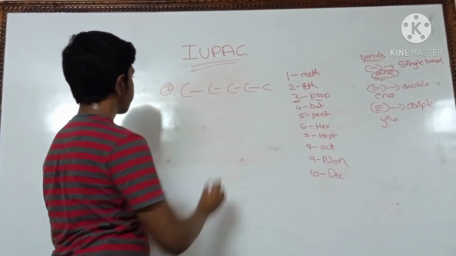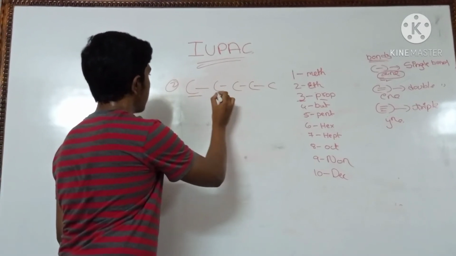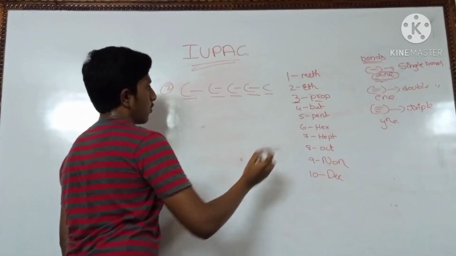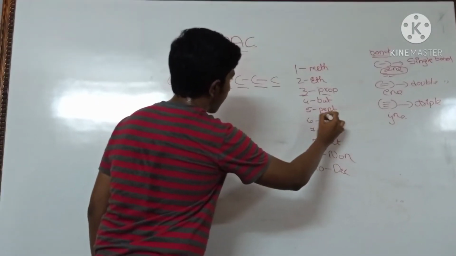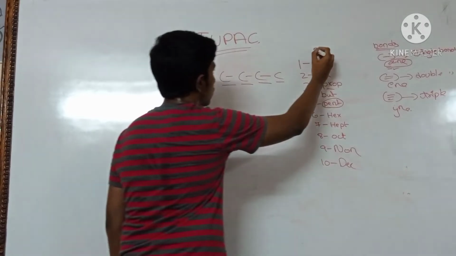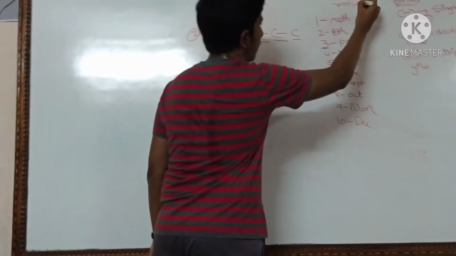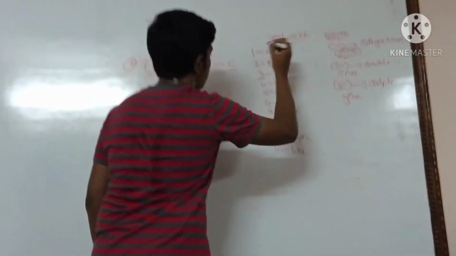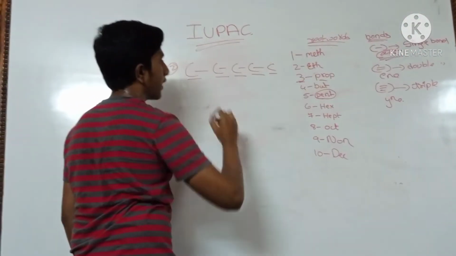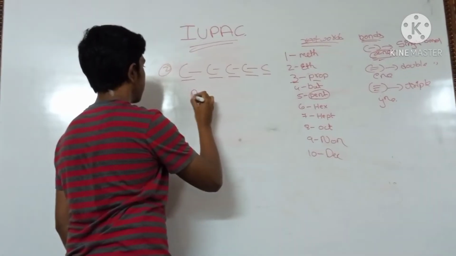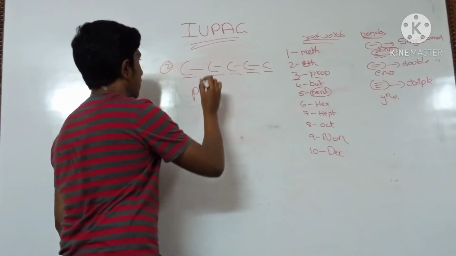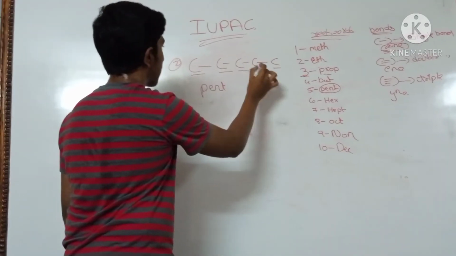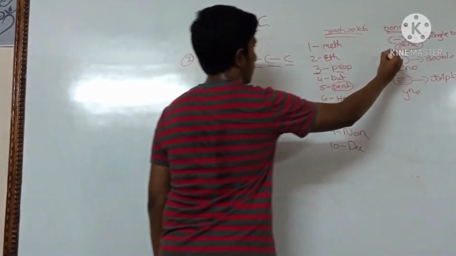Okay, here we have 5 carbons. 1, 2, 3, 4, 5. 5 carbons. What is the root word for the 5 carbons? Pent. These are called root words. In IUPAC, we call this root words. What is the root word for 5? Pent. And we have here double bonds, single bonds or triple bonds. We have all single bonds. Single bonds means we choose ane.